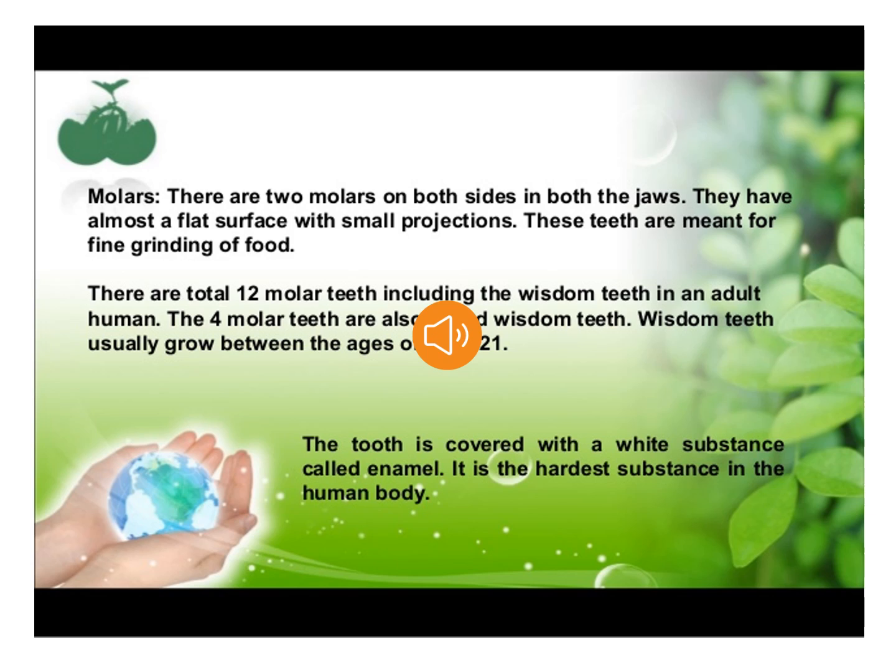Let's talk about molars. We have 6 molars in the upper jaw and 6 molars in the lower jaw. That means in total of 12 molars we have. And we have now discussed the types of teeth, their function and the number of teeth.